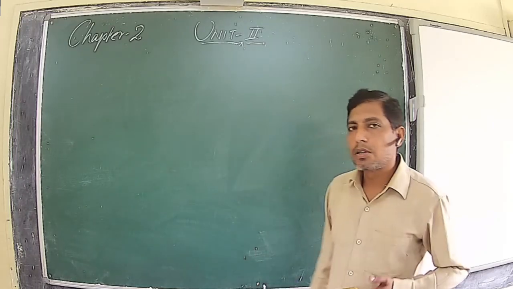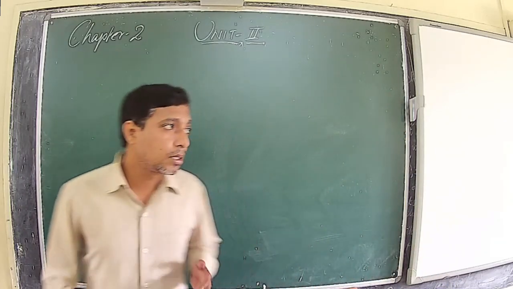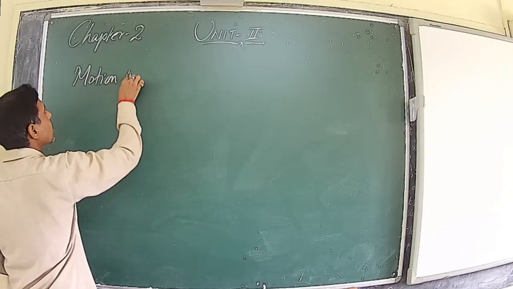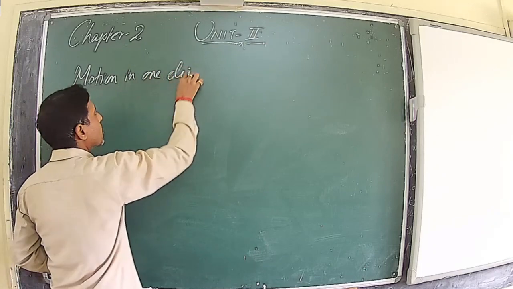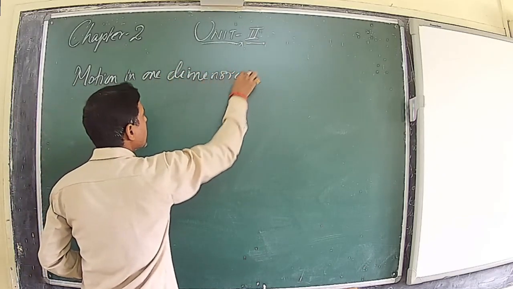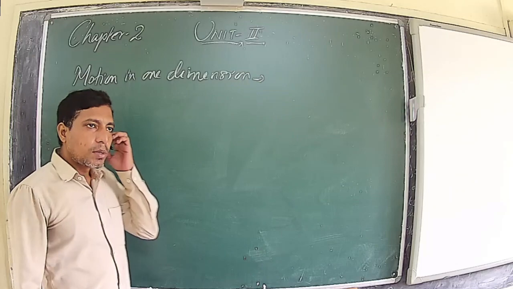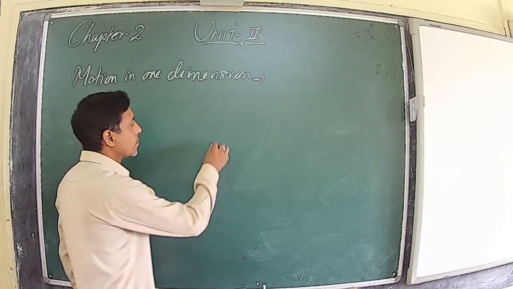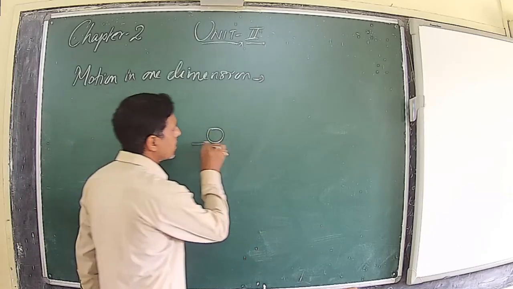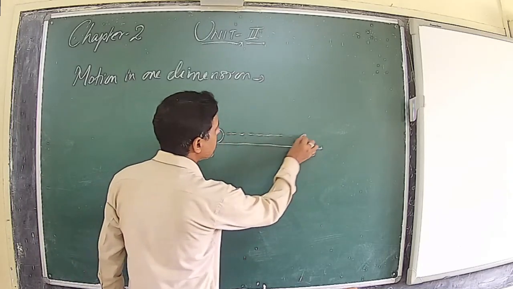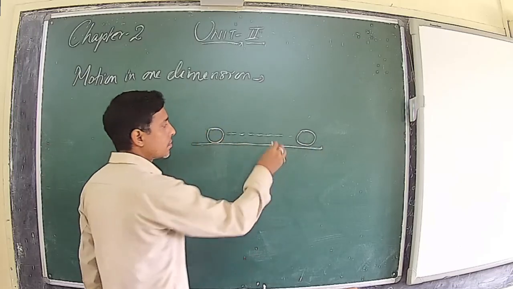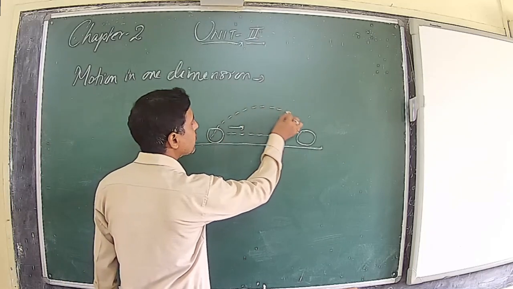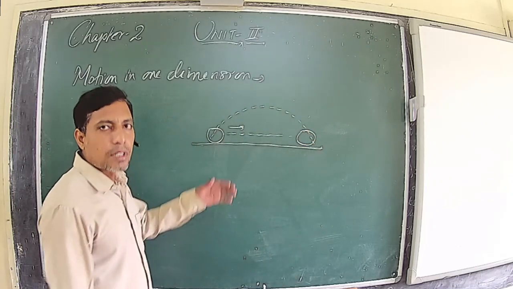Now, we are moving on to the name of the chapter, that is motion in one dimension. What does it mean? Whenever you observe a body moving, you can see how it is changing its position. Like if you roll a ball on a surface, it will go straight in one particular direction like this. And if you kick a football, it will go like this. Now, what is the basic difference in both?